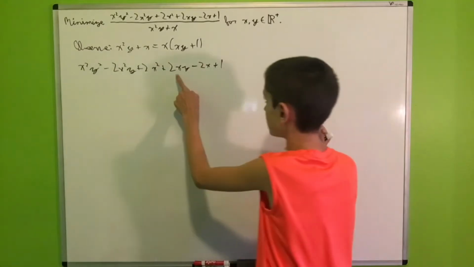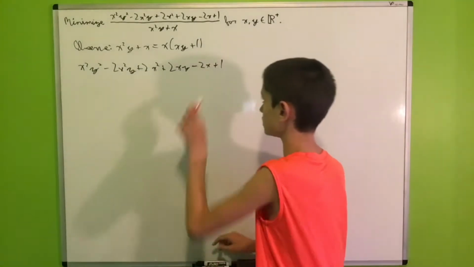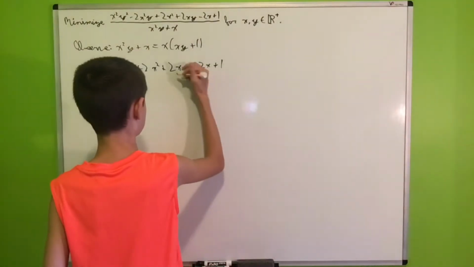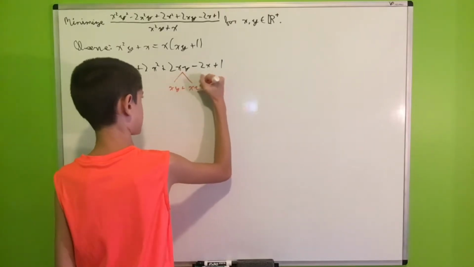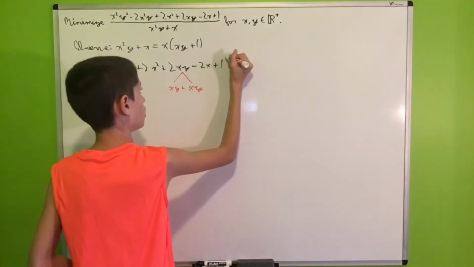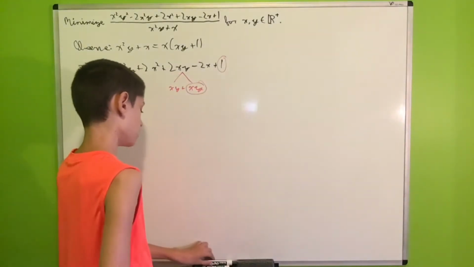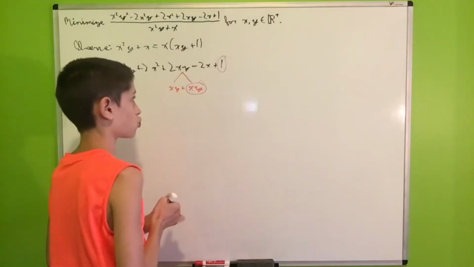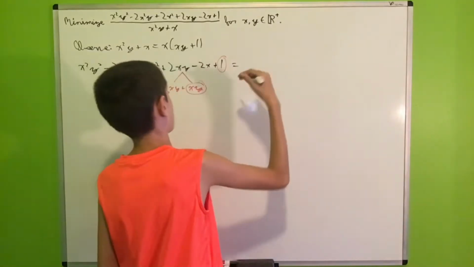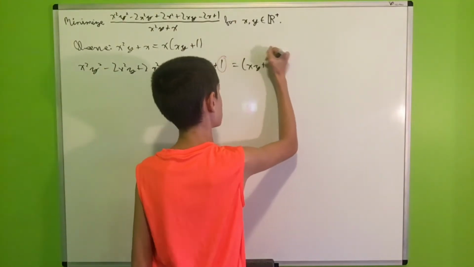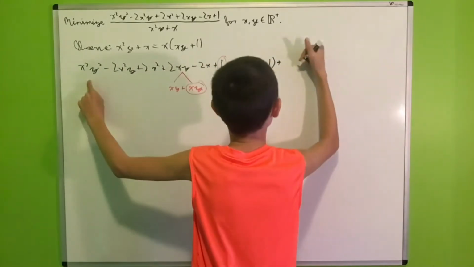And now, let us decompose this term. I will do this in red. We will decompose this term into x times y plus x times y, because then we can group these two terms together, because they will make an xy plus 1 term. So we'll have xy plus 1, and then plus, there's a plane going by, sorry for that,